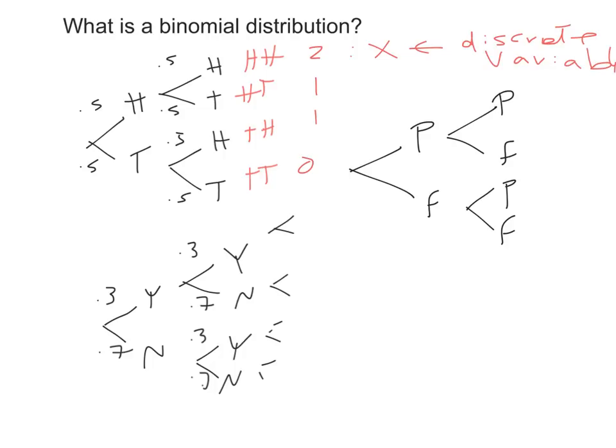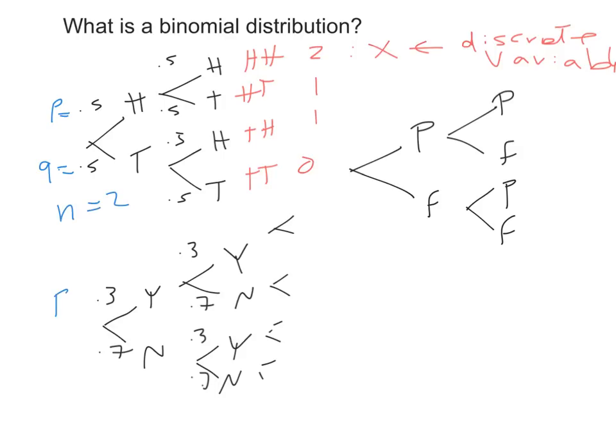So in this case, I ask about the probability that x is equal to 2 or 1 or 0. What is given in the question is a certain event that we consider success, the probability of this event, which is called P, and the probability that it does not happen, which is called Q, and the number of repetitions, how many times this binomial experiment or these two outcomes repeat, which is called n. n is equal to 2 in this case.